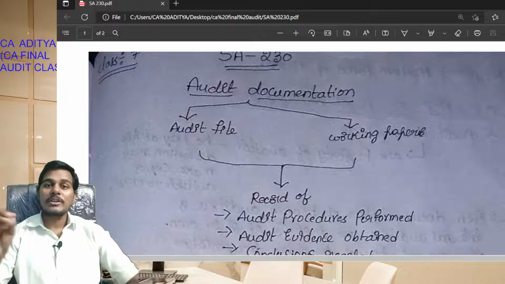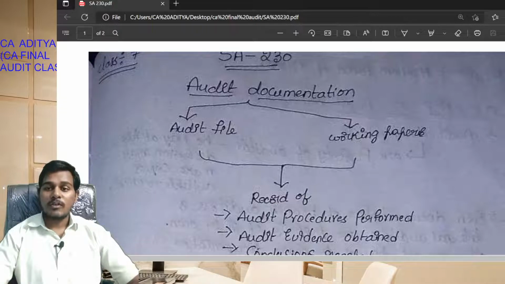These three are recorded at one place. It is known as audit documentation. Audit documentation is also known as audit file or working paper. See students, audit documentation is also known as audit file or working paper.